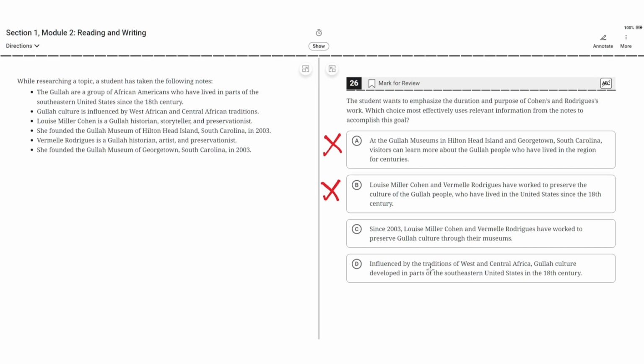D. Influenced by the traditions of West and Central Africa, Gullah culture developed in parts of the southeastern United States in the 18th century. This is incorrect because it does not emphasize the duration or the purpose of Cohen and Rodriguez's work. So D is incorrect, meaning the correct answer is C.